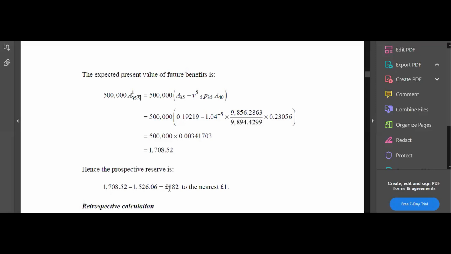If there are 10,000, 10,000 into 182 in the reserve, they have to keep. This is reserve per person, remember. Otherwise, there will be a problem.